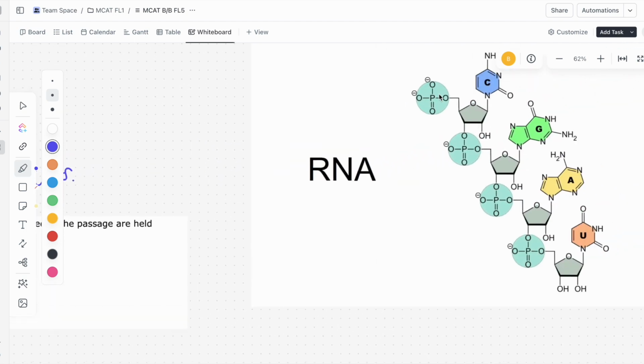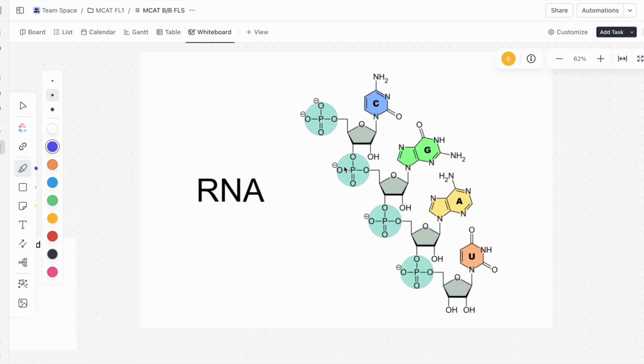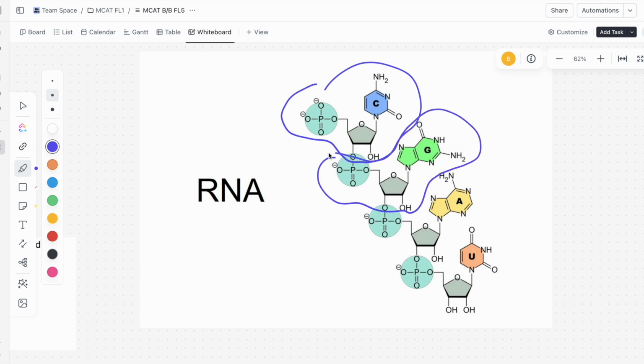And because I can't draw, let's take a look at this pre-made photo of RNA. It's asking us, okay, let's take a look at these nucleotides. So this is a nucleotide, right? And this is another nucleotide, and so on and so forth. And so what are these nucleotides held together by? Well, notice that their bond exists right here, right? And so these phosphate groups are what hold these nucleotides together. And specifically, these linkages are called phosphodiester bonds.